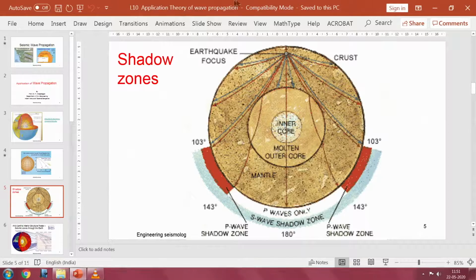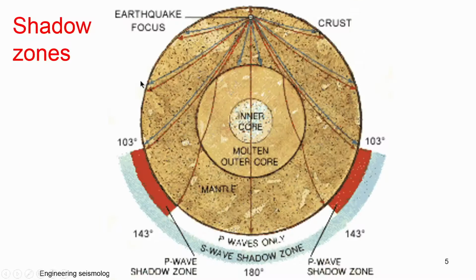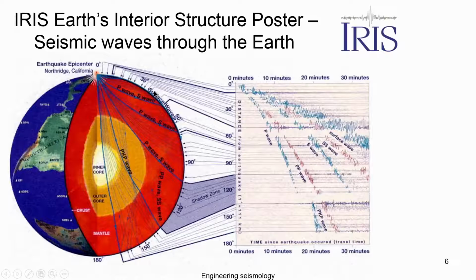We can see the animation for this, again showing how the shadow zone is created. This is also observed by the number of seismic stations in the world. You can see this is the origin in the earth, and you can see different waves. In some places the S wave is not there, in some places the P wave is not there. It depends entirely on the zone.